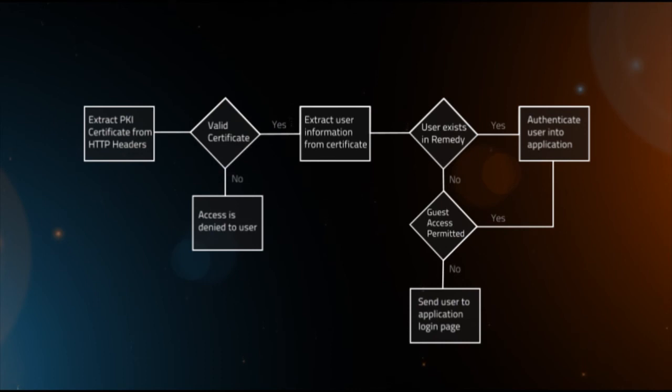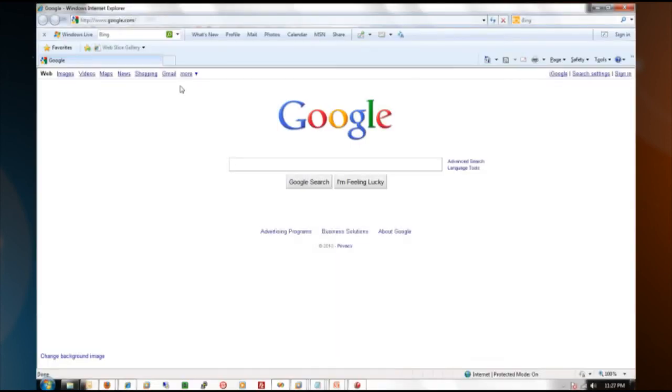Here's a brief example of how the PKI connector works. The user will open his or her browser. If they're using a CAC card, a PIN may be requested to access the browser. Then they'll simply navigate to the URL for the appropriate Remedy application. In this case, we're looking at a mid-tier system.